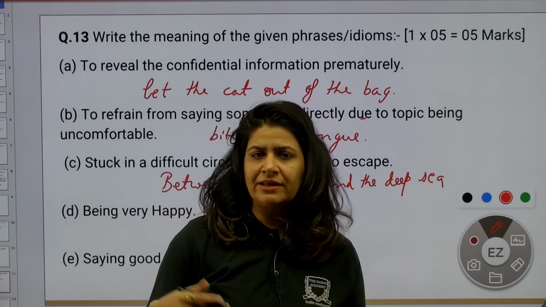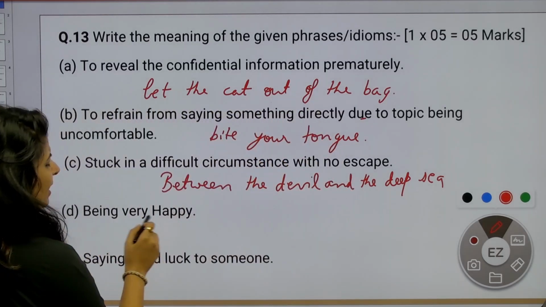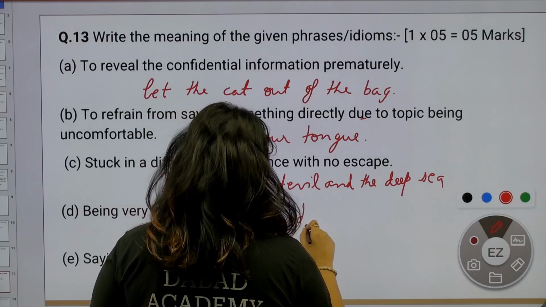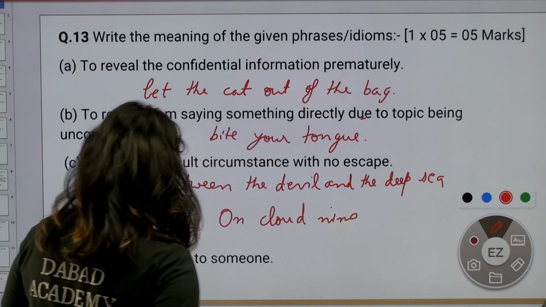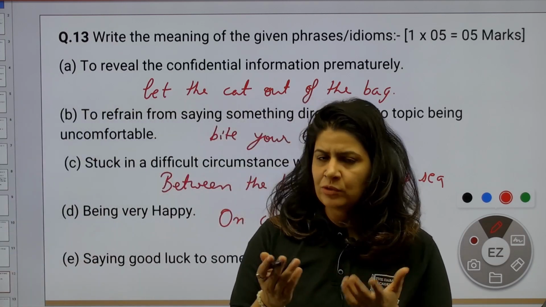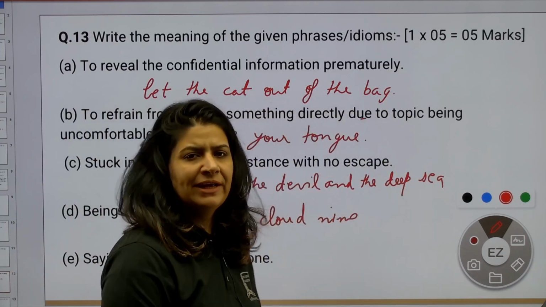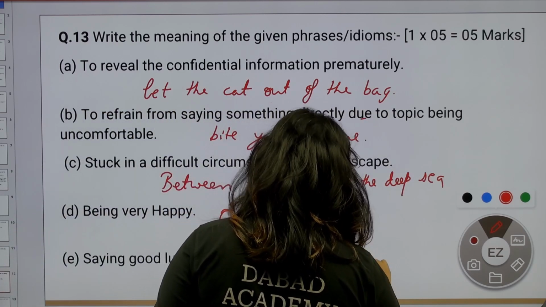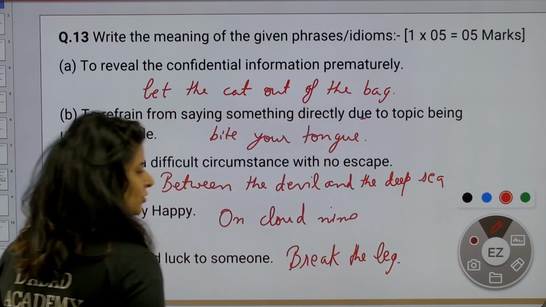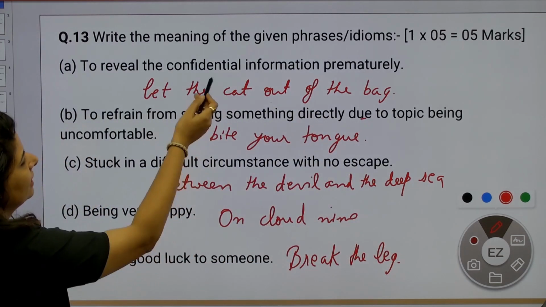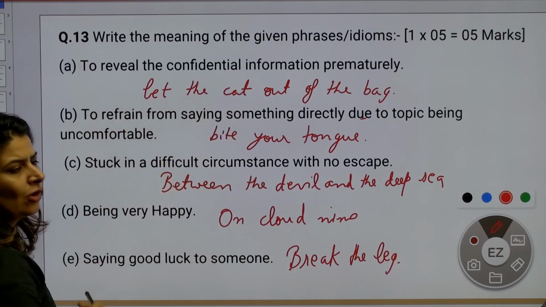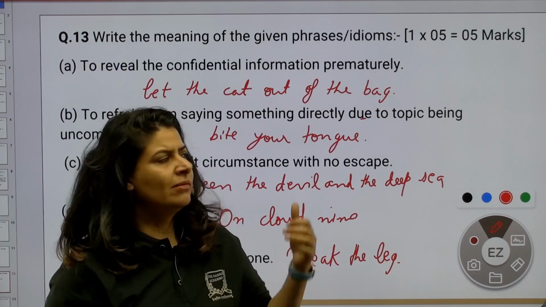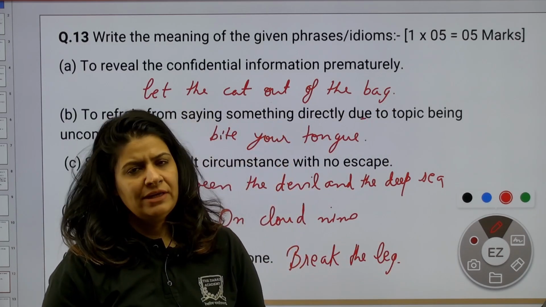एक तरफ कुआं, एक तरफ खाई. Next is being very happy. I'm on cloud 9. So before you were going for the exam, what was said to you? Break a leg. So these would be the answers. ये आपके idioms हैं और meaning उनके already exam में given थे. So you have to figure out what would be the correct idiom according to the explanation given in the question.